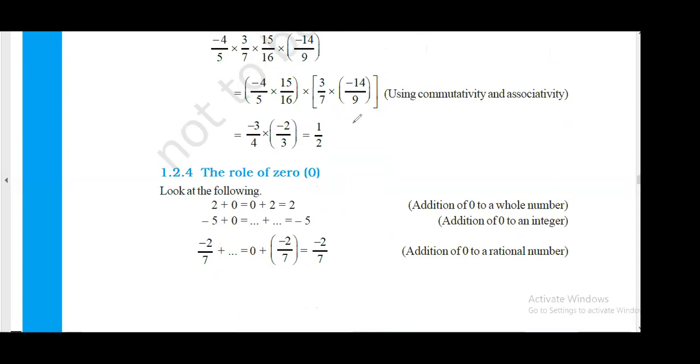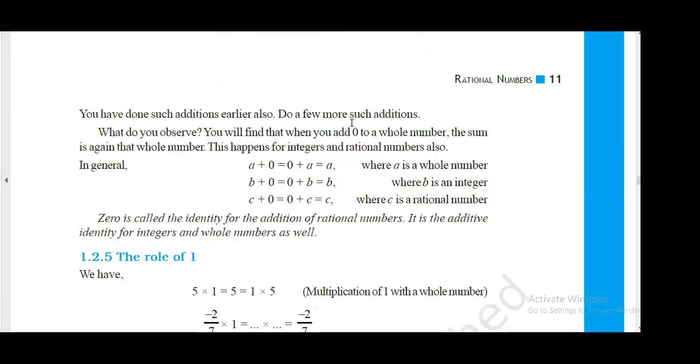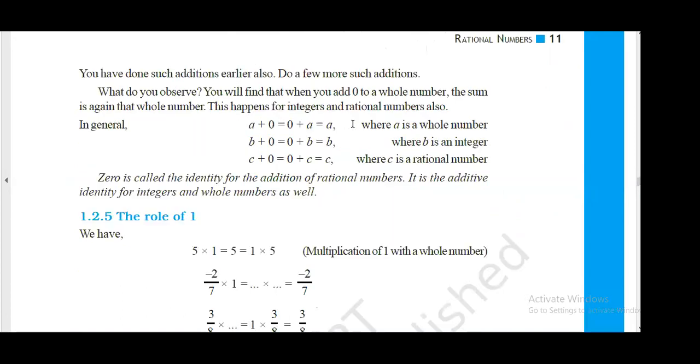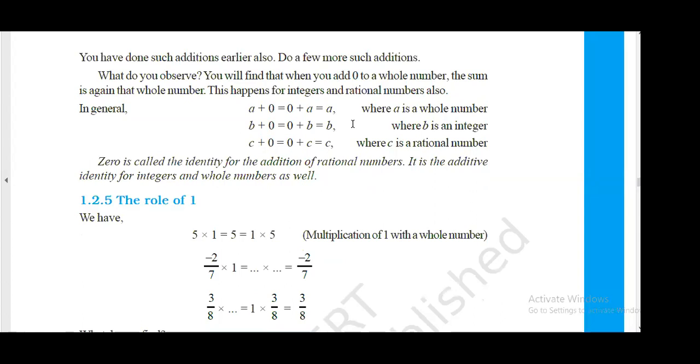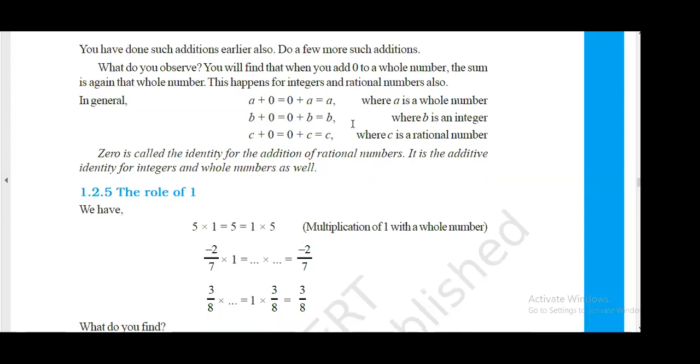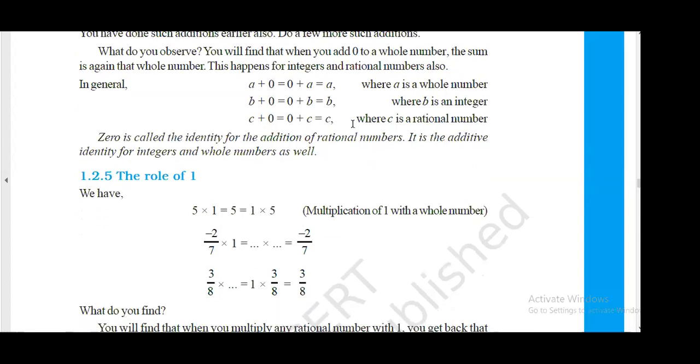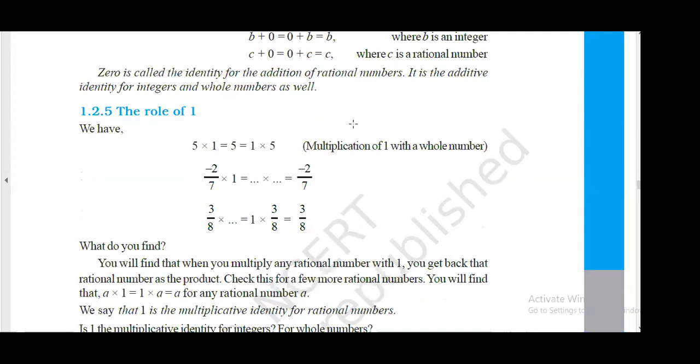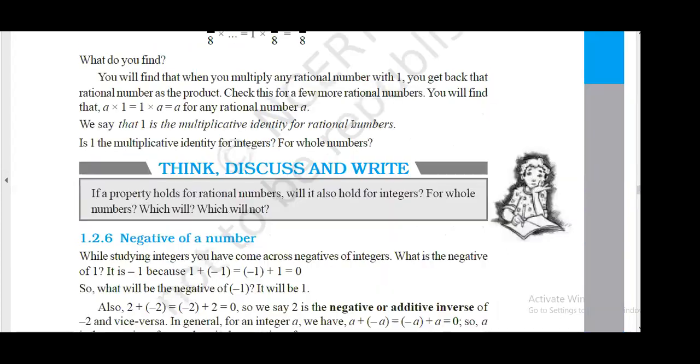Anything multiplied by 0 is 0, and anything divided by 0 is infinite. Now 1 is your multiplicative identity. Anything multiplied by 1 is the same number. So 0 is your additive identity and 1 is your multiplicative identity. Got it? That we have already studied, right?